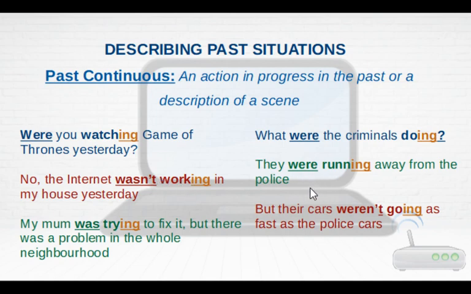And regarding how to form the past continuous grammatically, remember that it's very similar to the present continuous. We use a verb and then we add the ing form, but we use the verb to be in the past as an auxiliary. So were for plural and was for singular. Okay, they were running away. My mom was trying to fix it. And then remember that for negative and interrogative sentences, again, we use the verb to be in the past, was or were, or wasn't or weren't. Okay, I think this is clear.